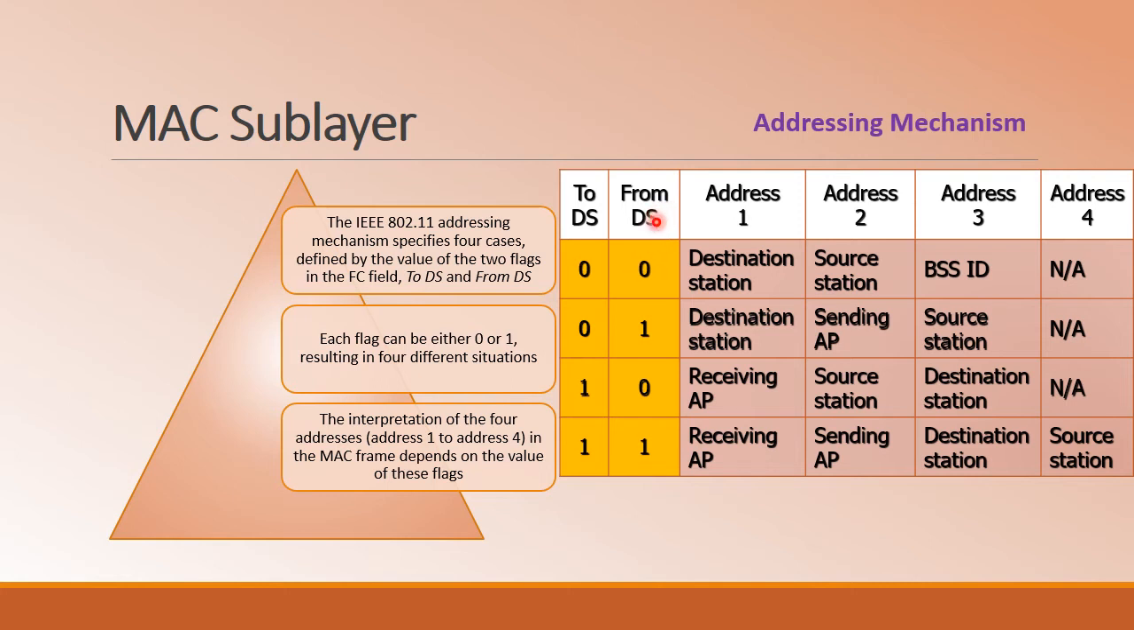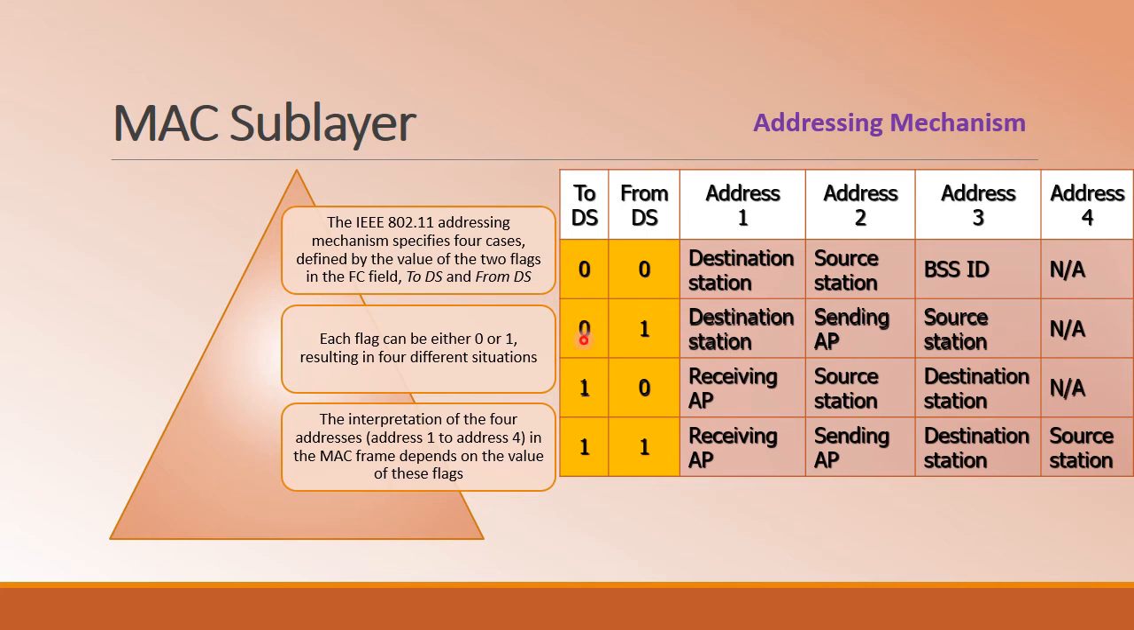So from DS 0 means I am not receiving the data from the distributed system. That means in this case I am not sending to the distributed system, I am not receiving from the distributed system. Thus the communication is happening inside the basic service set. The communication is not outside the communication set. So thus the address 4 is not required.